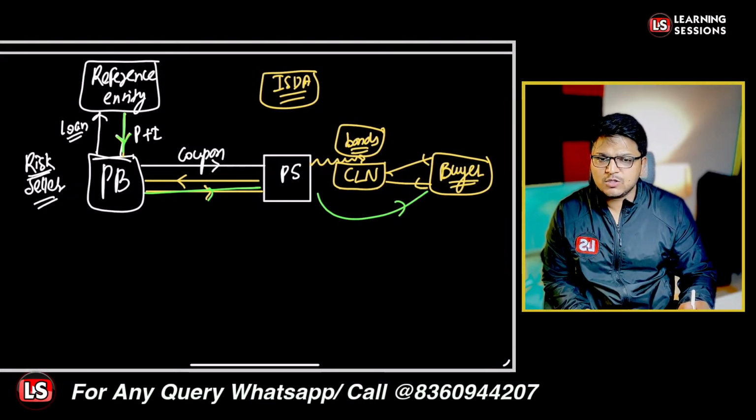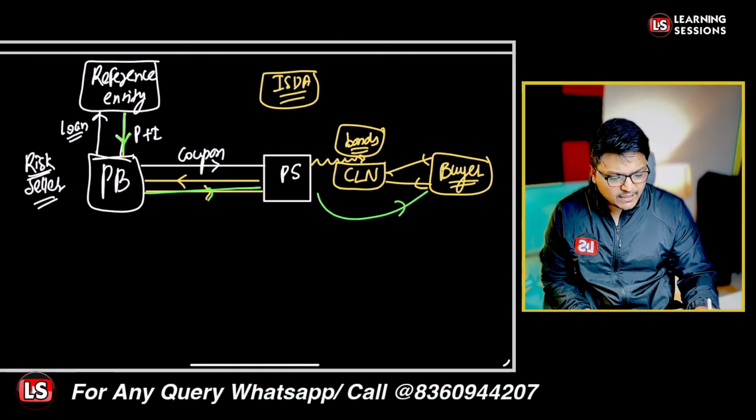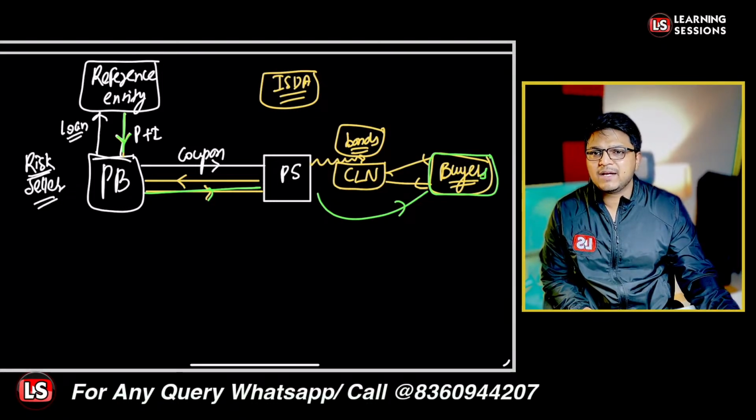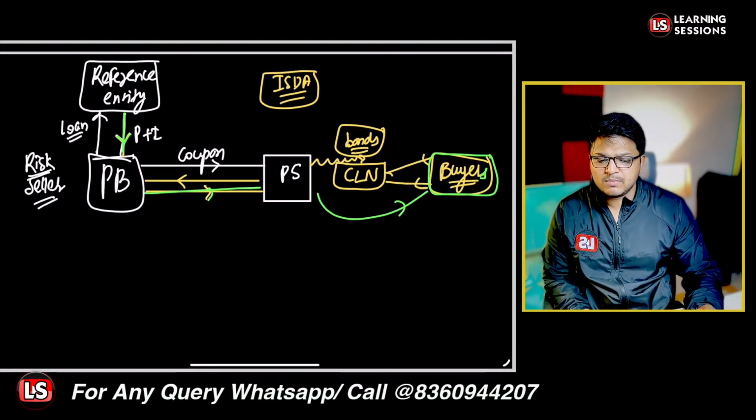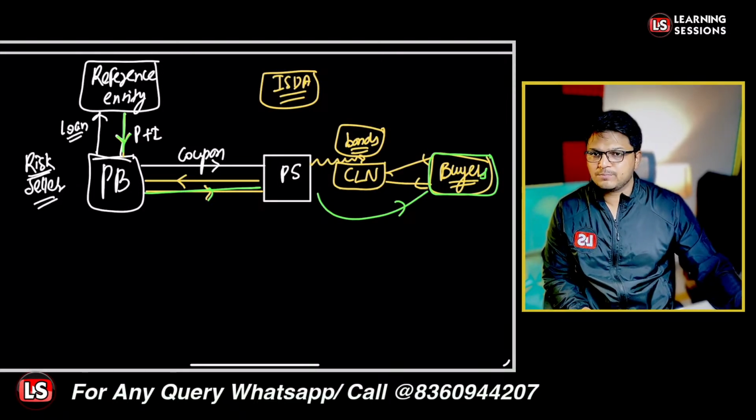Now in this particular scenario, an on balance sheet exposure is being created, right? And further, the risk by way of the credit linked notes is transferred to a huge market of buyers. Now the risk is not only with the protection seller, but it is distributed to a much broader market of investors. Is that clear?